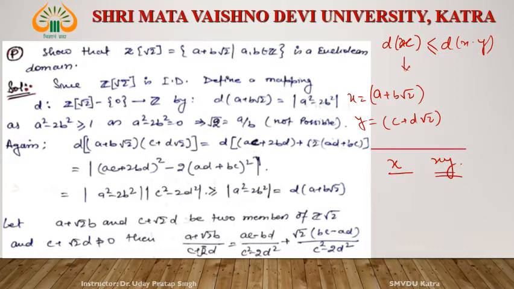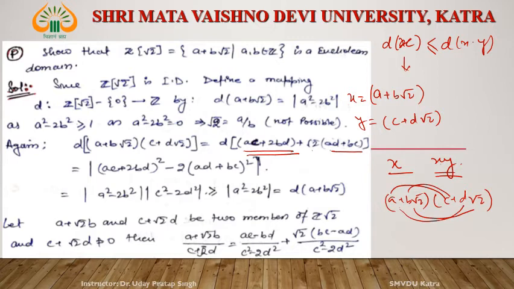What is the product? a plus b root 2 into c plus d root 2. The product of these two gives ac plus 2bd, and the second part is bc root 2 plus ad root 2, that is bc plus ad root 2. Right? This is the product of these two.